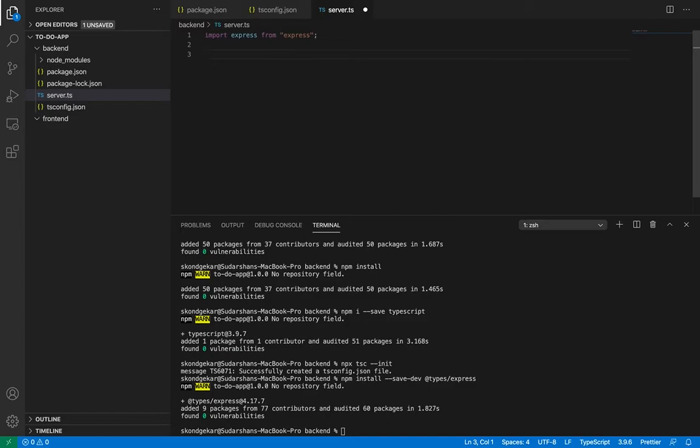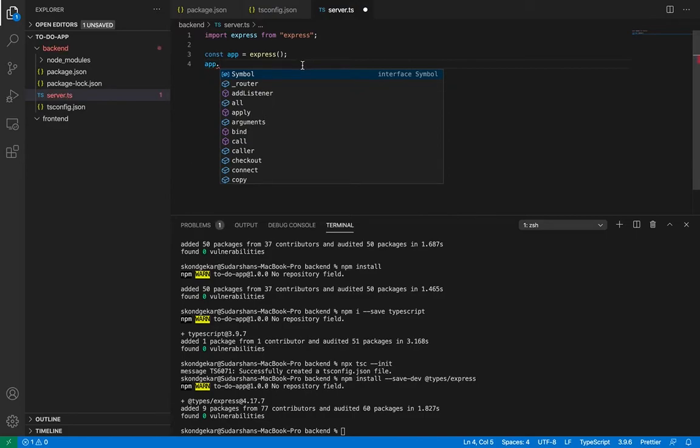What I mean is, if I create, let's say, const app equal to express, I am creating an express application over here. Now in the next line, if I type app and dot, it will show me what options and functions are available within that app. My code editor or compiler will understand this only when the typings are available.